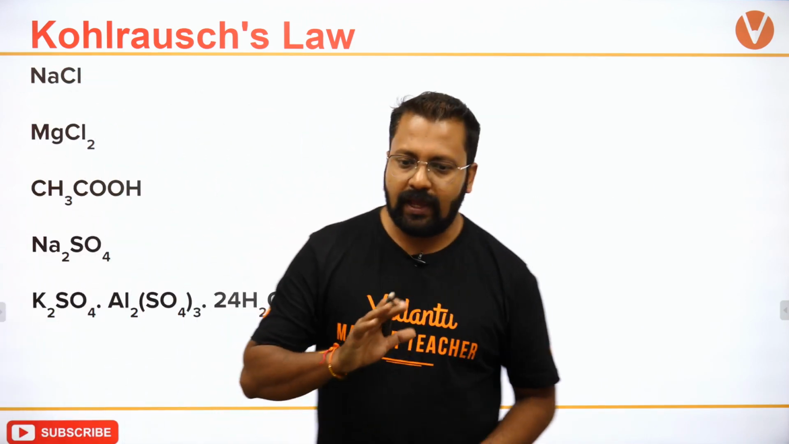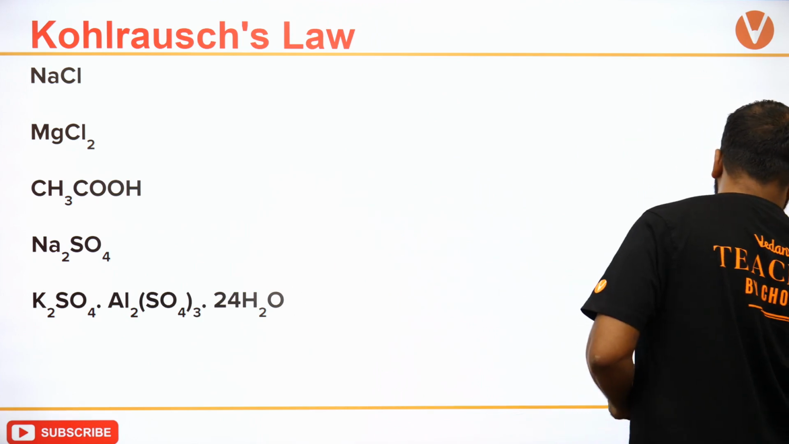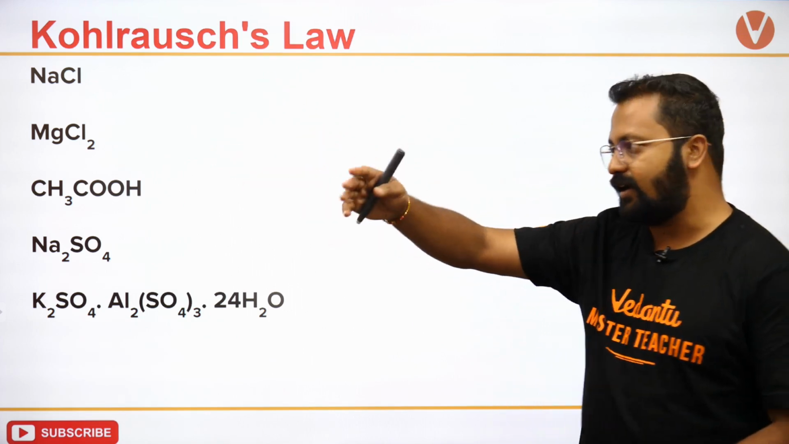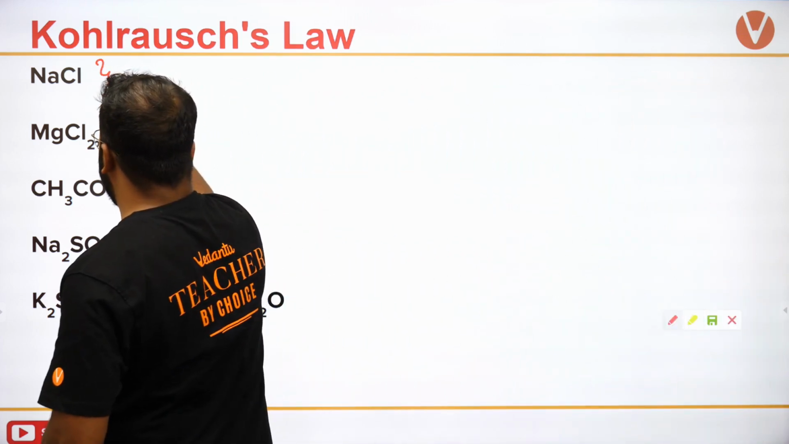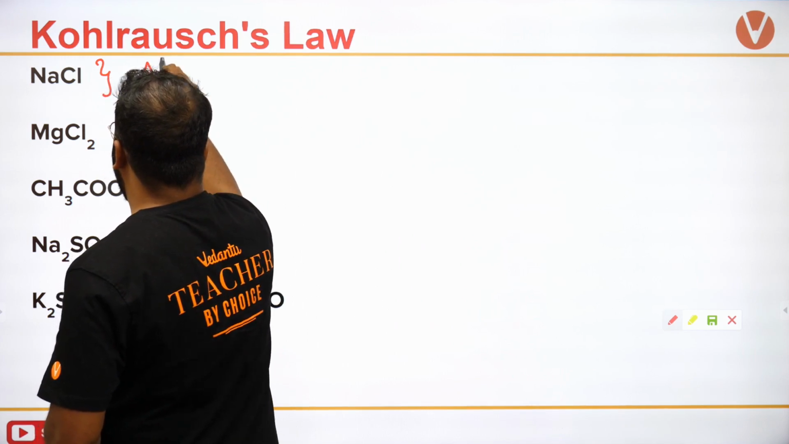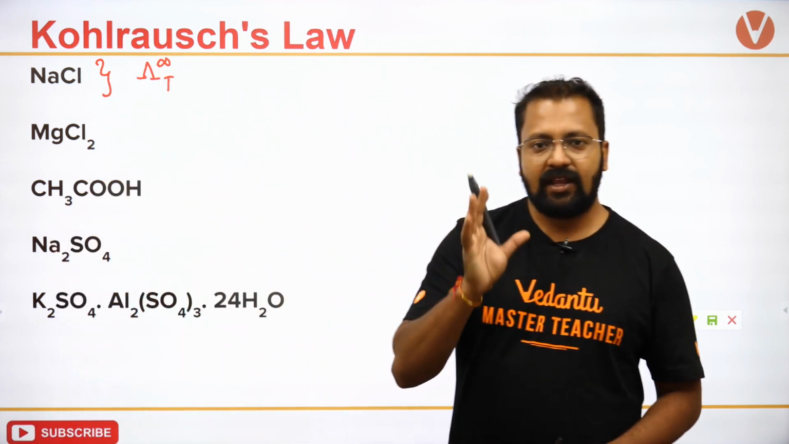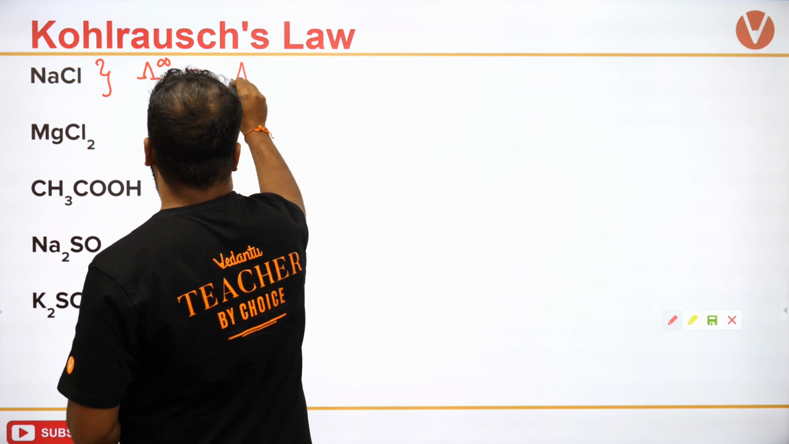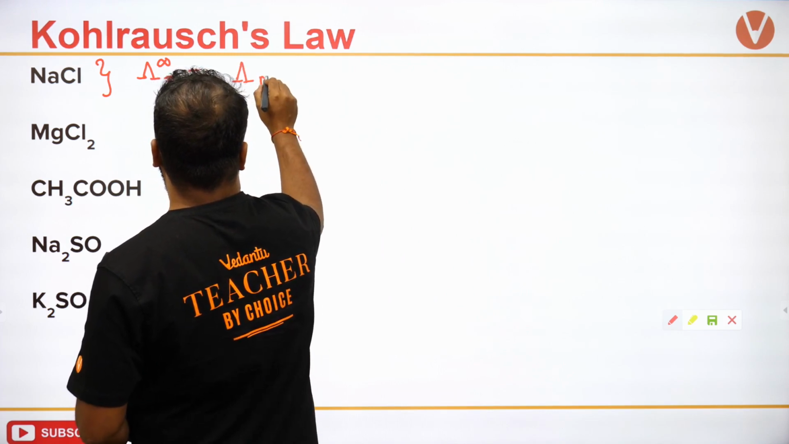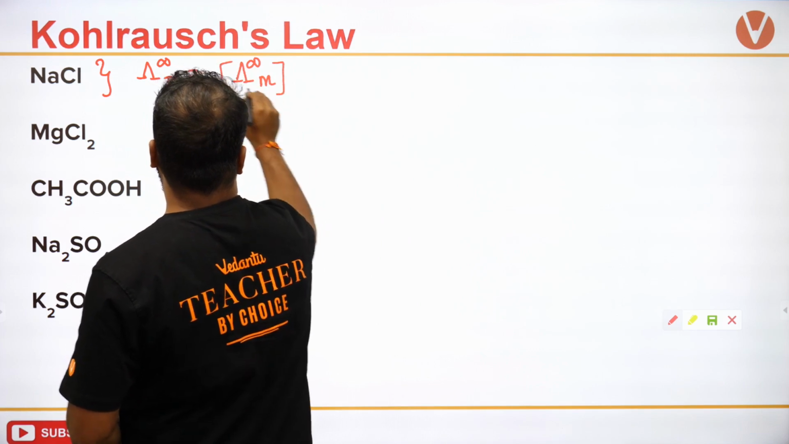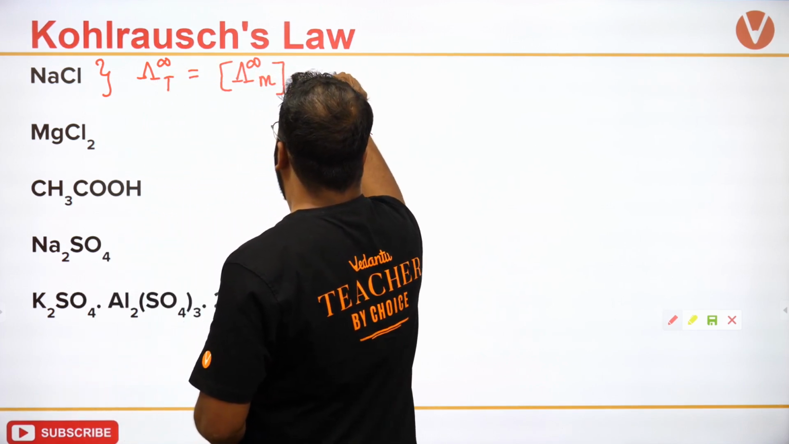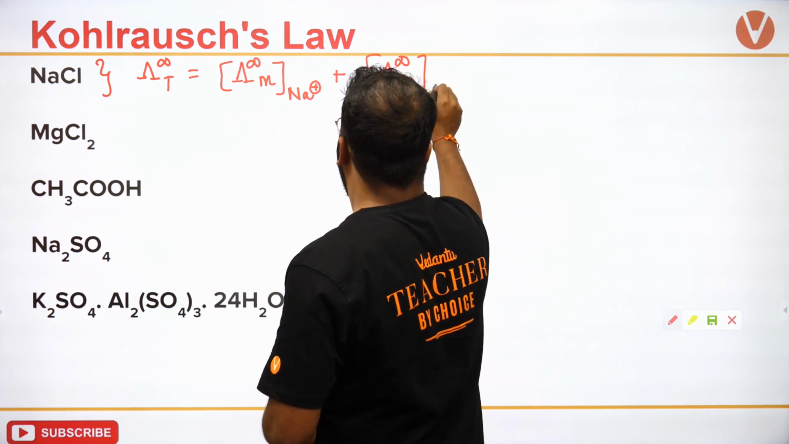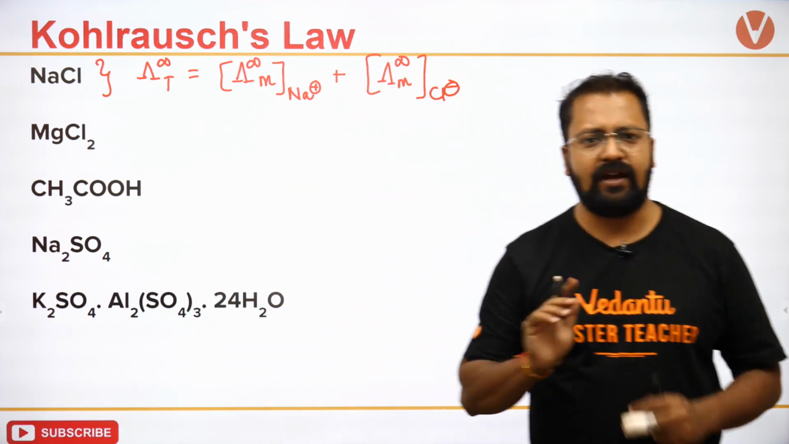So assume that these are the salts. What would be the expression for the molar conductance for NaCl at infinite dilution? The expression would be like this. Total molar conductance at infinite dilution will be equal to molar conductance of Na plus and molar conductance at infinite dilution for Cl minus. I can directly add them.